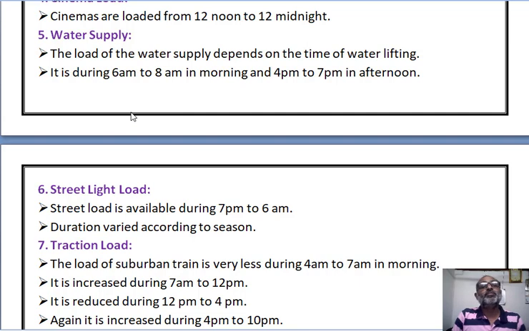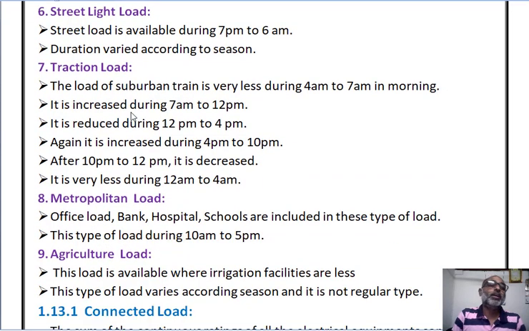Generally, this type of load is available during 6 a.m. to 8 a.m. in the morning and 4 p.m. to 7 p.m. in the afternoon. Street light load is available during 7 p.m. to 6 a.m. morning, and this type of load varies according to season.